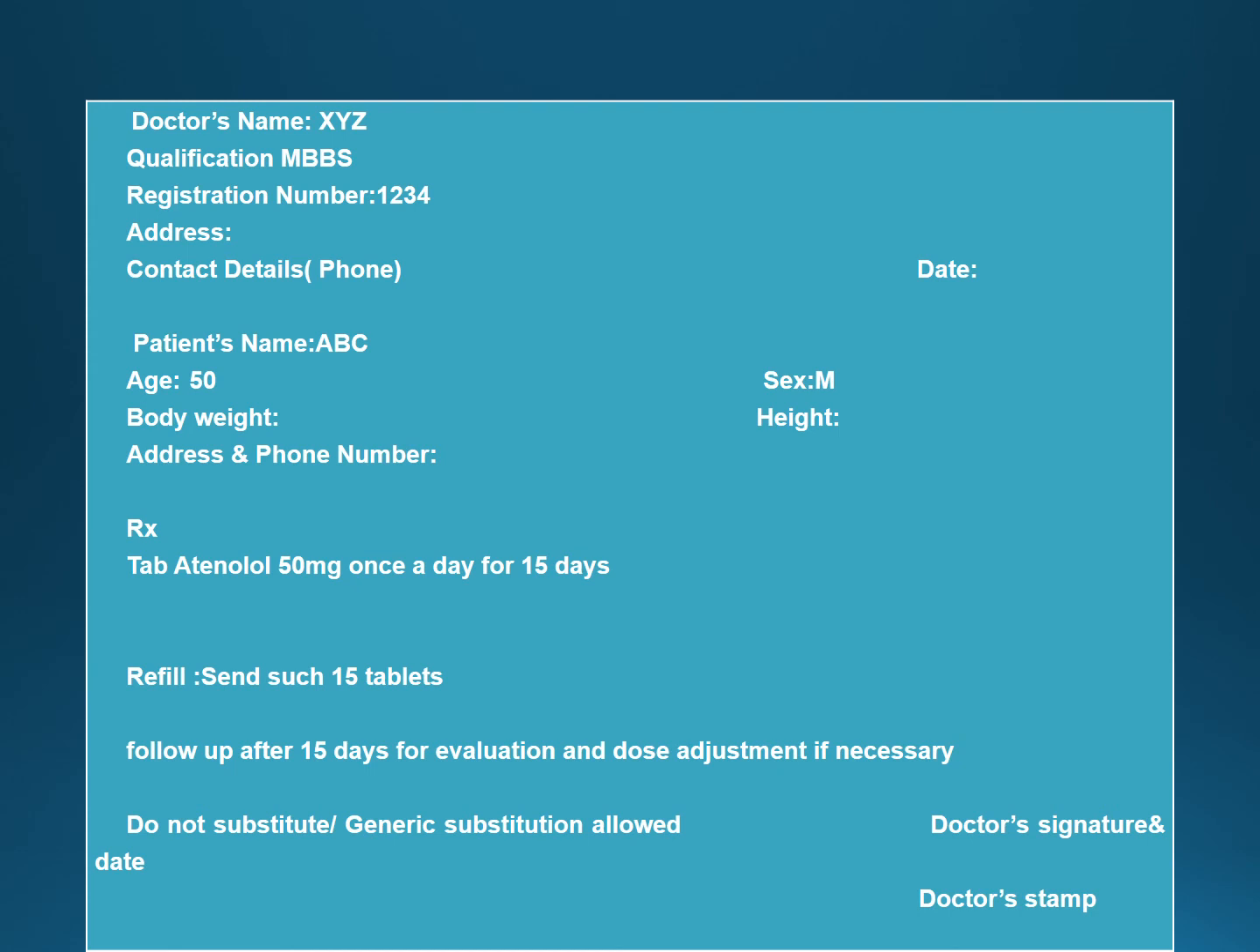And the special instruction like do not substitute will be given if we are prescribing by brand name, but this atenolol which we have prescribed is by generic name, so we don't give the instruction that do not substitute. Lastly, we have the doctor's signature and doctor's stamp with registration number. So in this format, please try to write the first exercise, that is a case of mild hypertension prescribed with atenolol 50 mg once a day. Write down in your journal exercise 1.